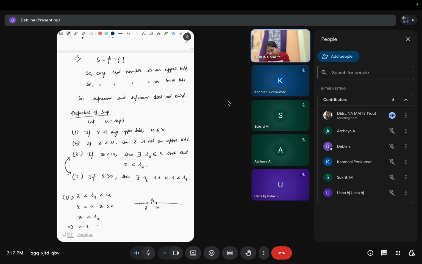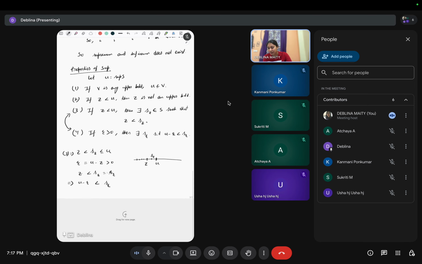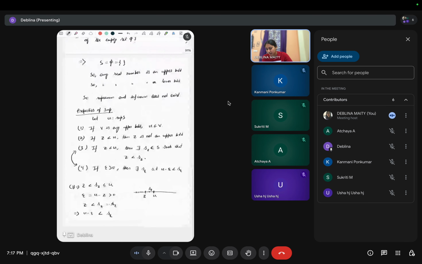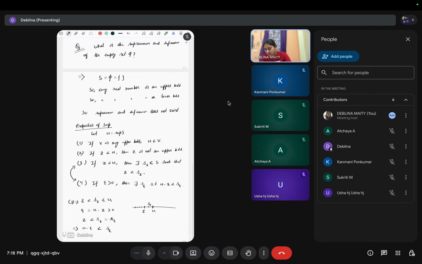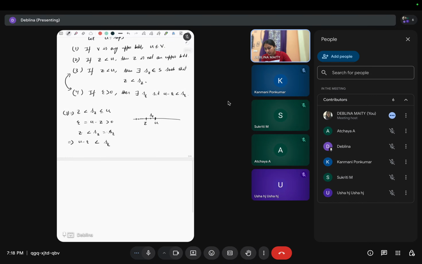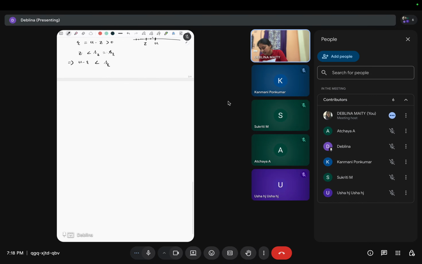So U minus epsilon is less than this s_z. We will denote this by s_epsilon. So we have come from 3 to 4, and from 4 to 3, this is the same thing, right? So that's why 3 and 4 are equivalent. So these are the properties of supremum. Alright, so let's take one problem.